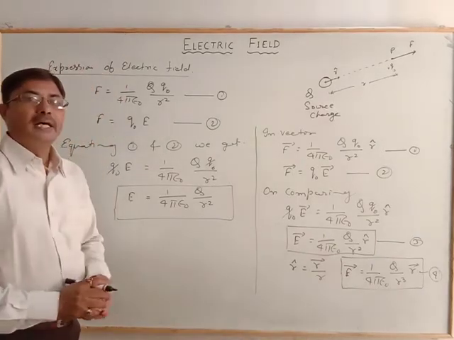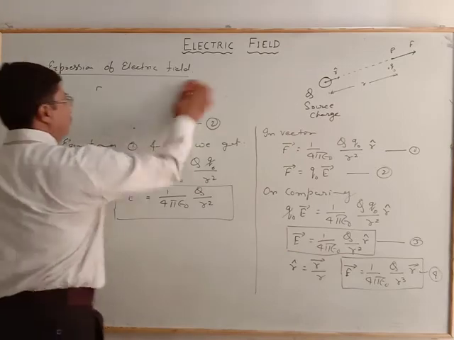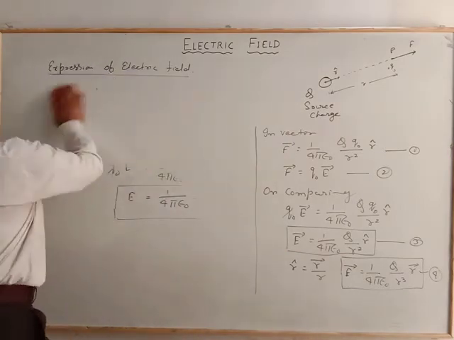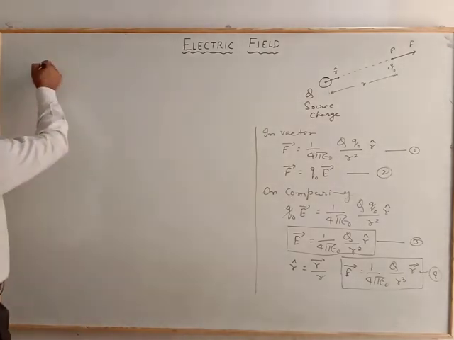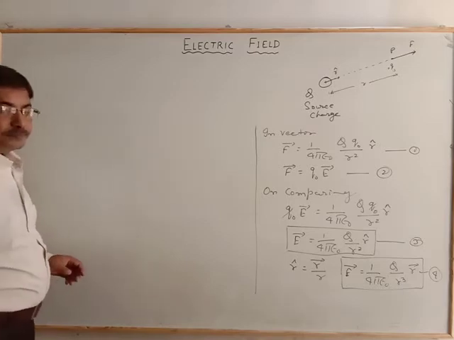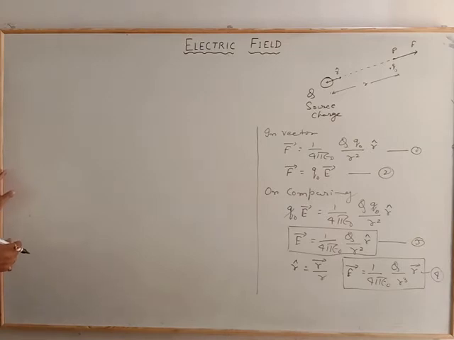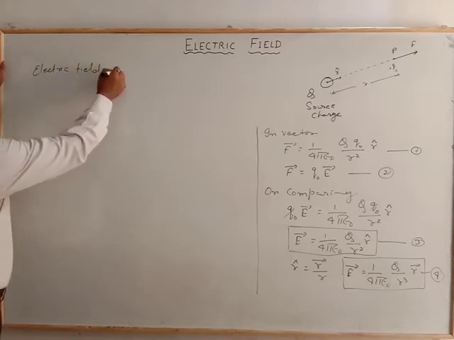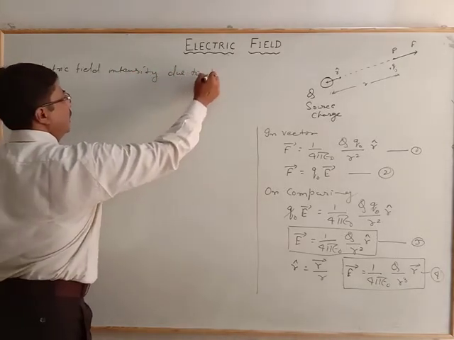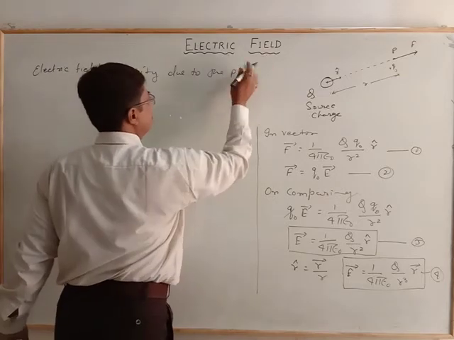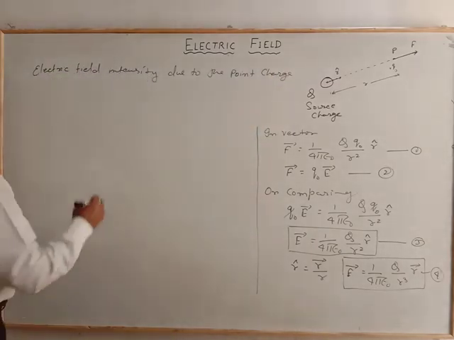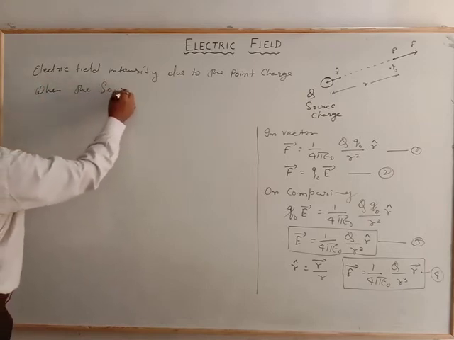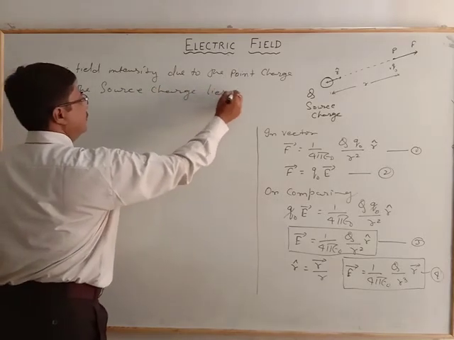For example, if we consider the location point for this electric field, the expression for the electric field intensity due to the point charge, when the source charge lies at the origin.